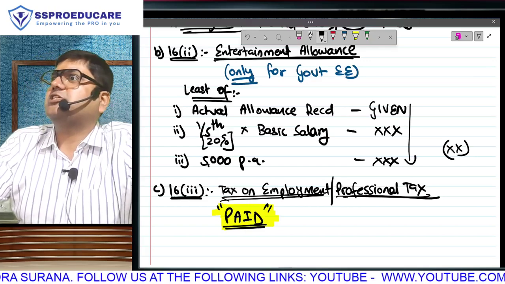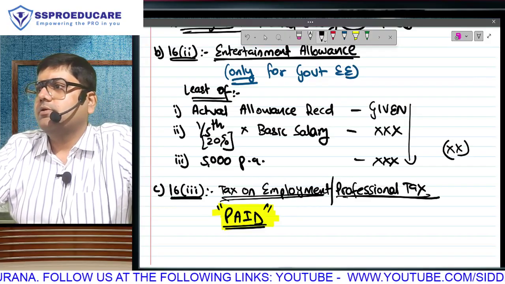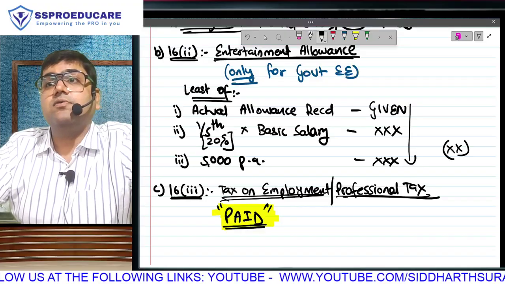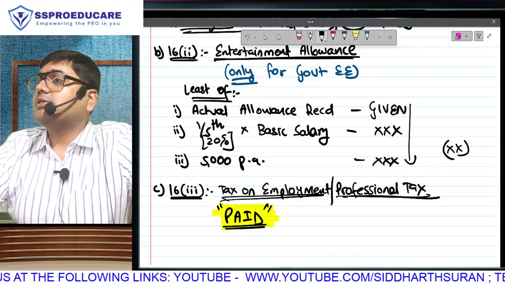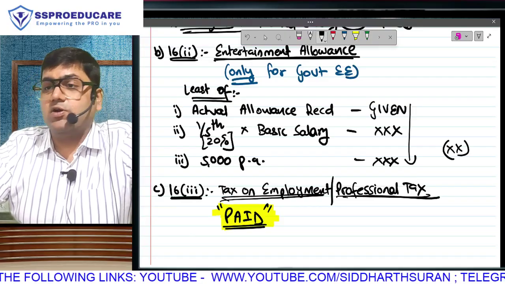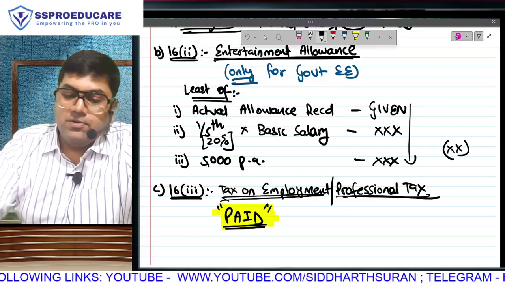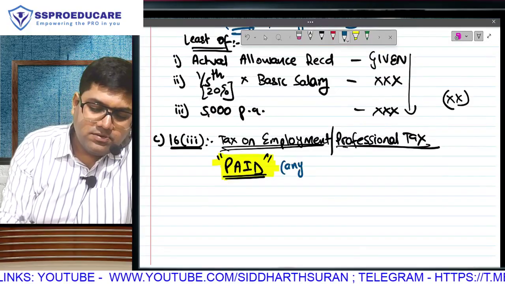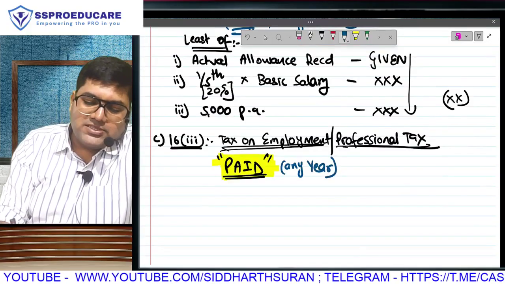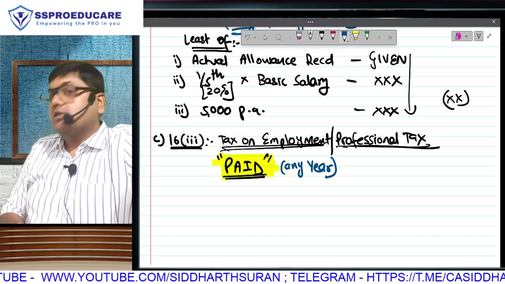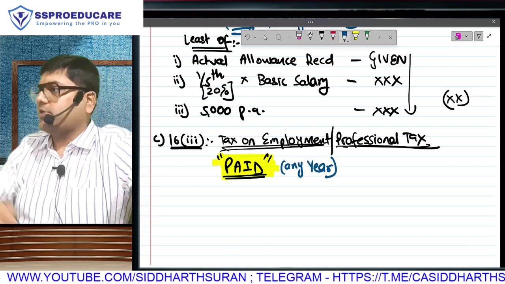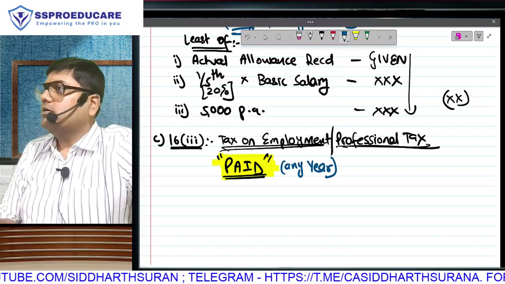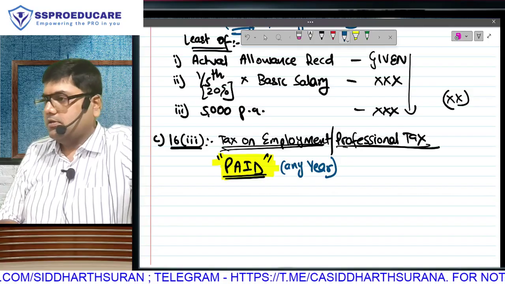We have already seen one such case in income tax. Which case? We have seen one such case where the tax benefit will be given only if it is paid. Municipal tax in house property, only if paid. If it is unpaid, you won't get deduction. Here also the deduction will be only if paid. Let me clarify. Same as municipal tax. This amount can pertain to earlier years, supposing one year I don't pay any professional tax, second year I don't pay, but third year I pay a total of 3 years. So full deduction. But if it is outstanding, no deduction. Only if paid. Is this clear?